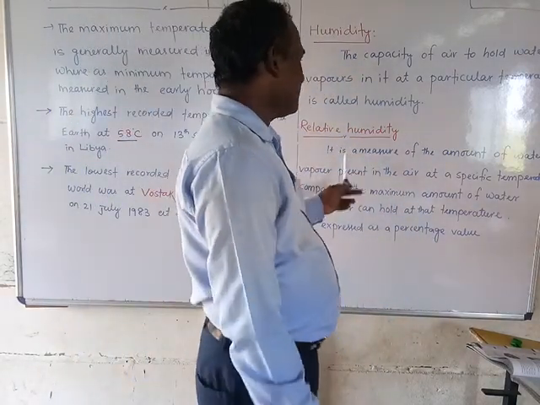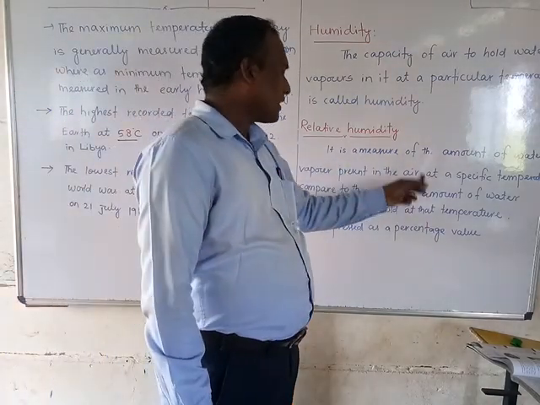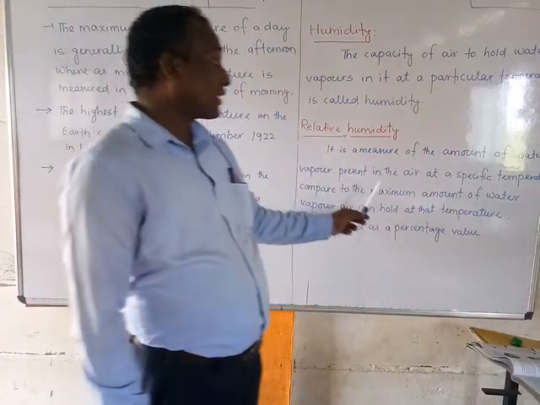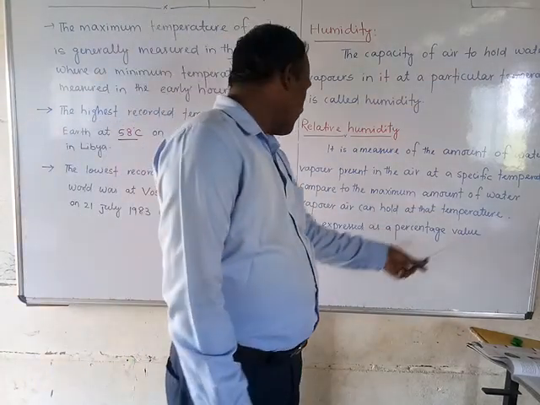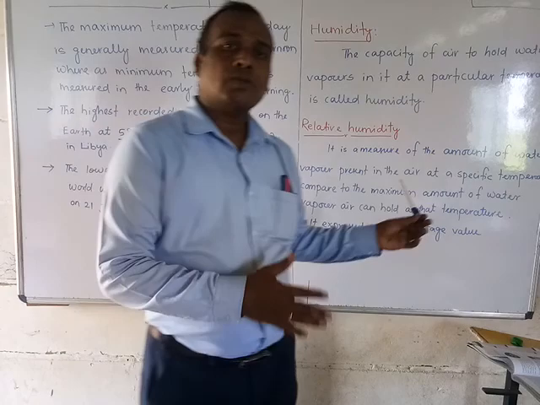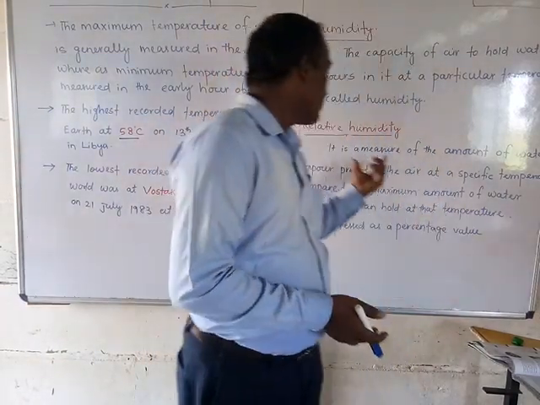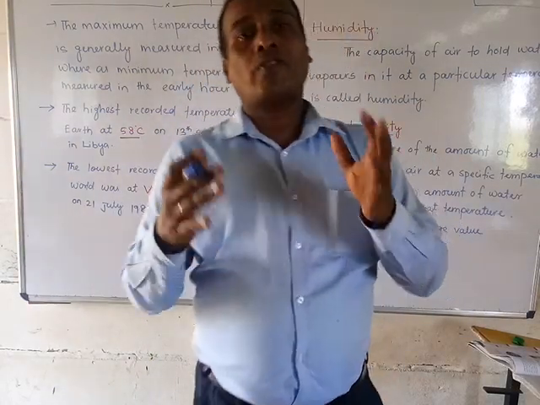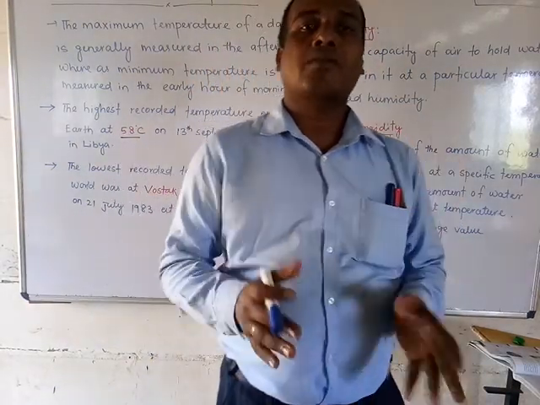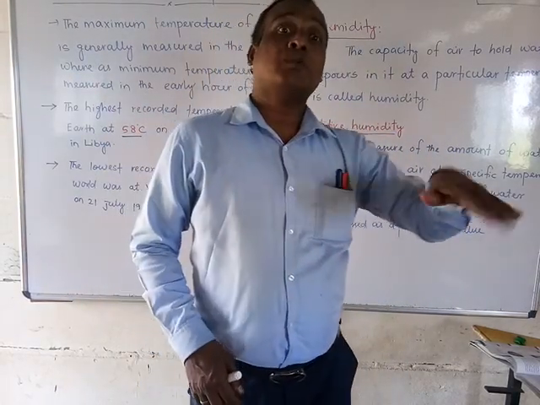Relative humidity is the measure of the amount of water vapor present in the air at a specific temperature compared to the maximum amount of water vapor the air can hold at that temperature.